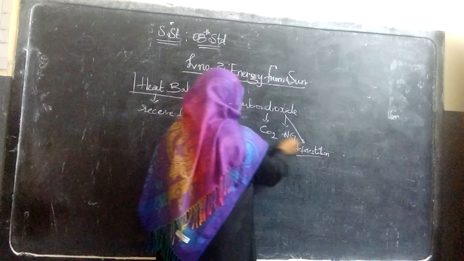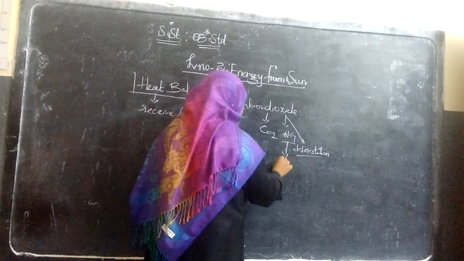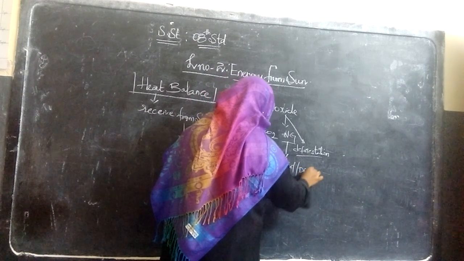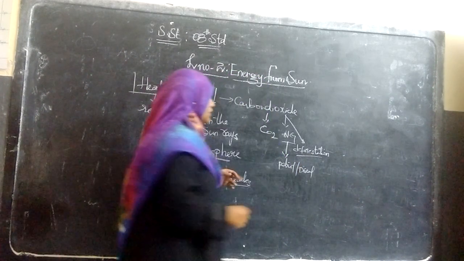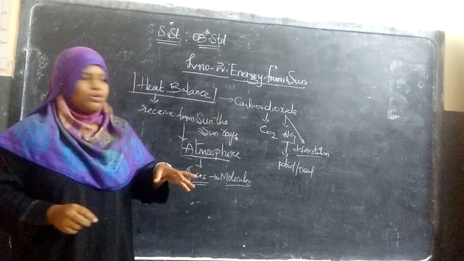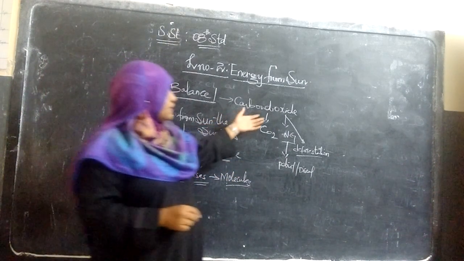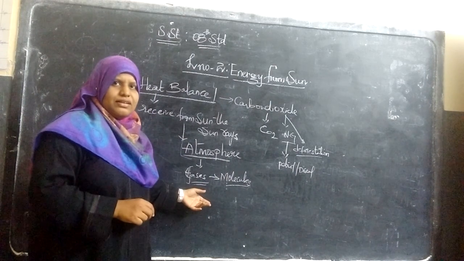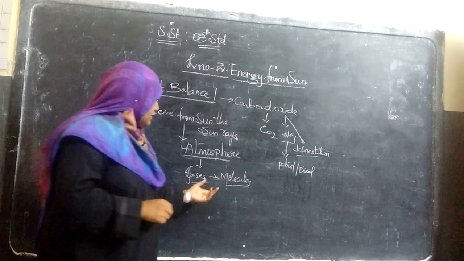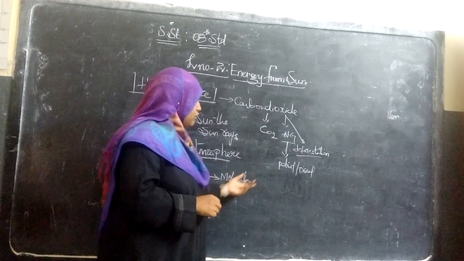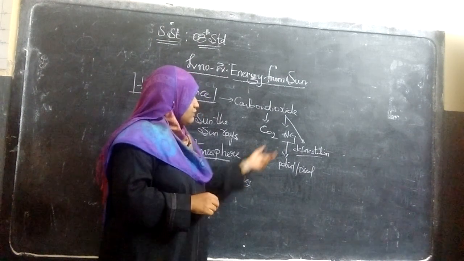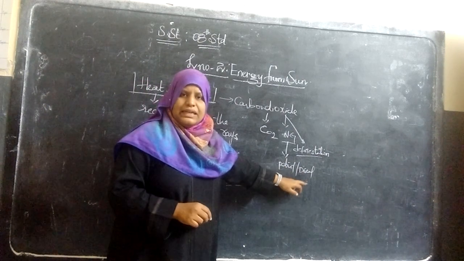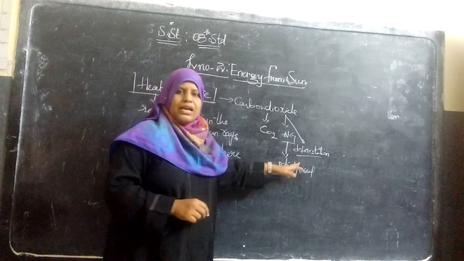So these two are natural resources, excess use of natural resources. Here it means petrol and diesel, and deforestation. These are the two main factors and causes of the increasing carbon dioxide in the atmosphere. These molecules present in the atmosphere are increasing more because of petrol and diesel and deforestation.